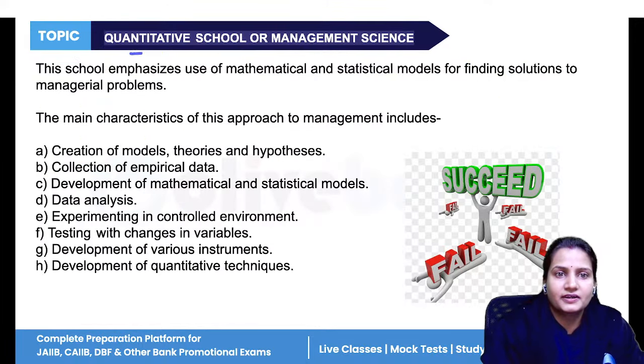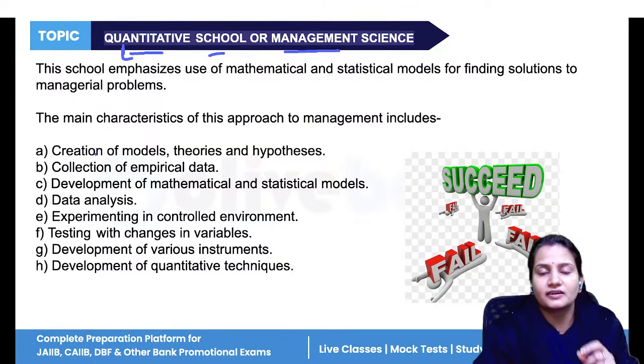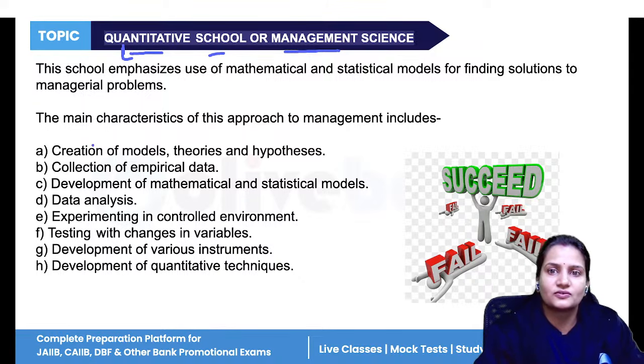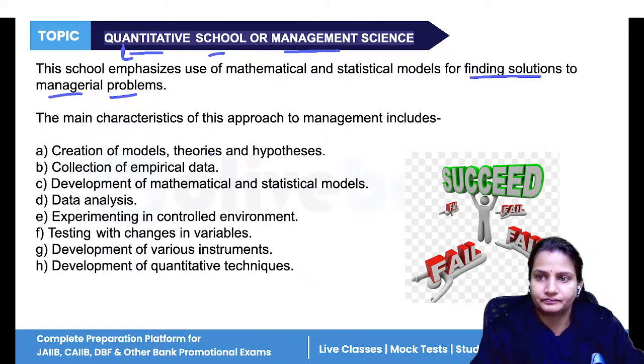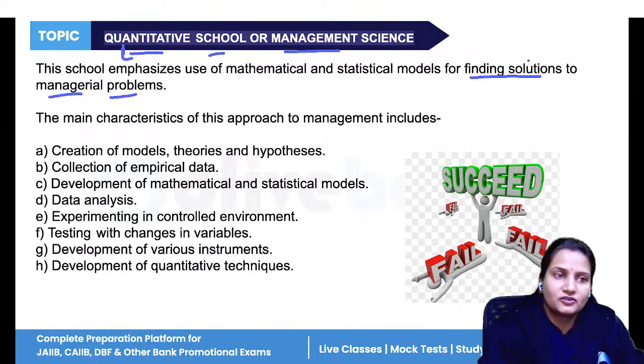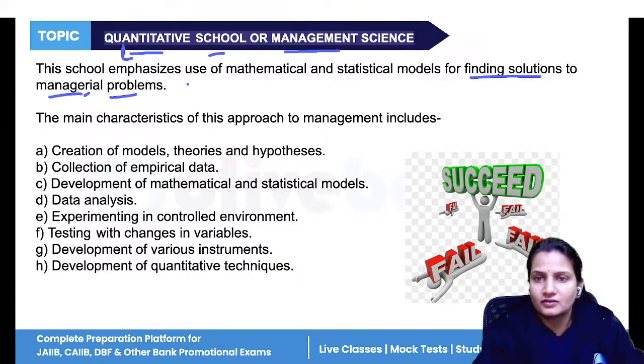Now, next is quantitative or management science. From the name itself, it is clear that it includes numbers. This school of management thought emphasizes statistical tools and mathematical tools for finding solutions to managerial level problems. It helps to find solutions to managerial level problems, not personal level problems, only managerial level problems, official level problems.